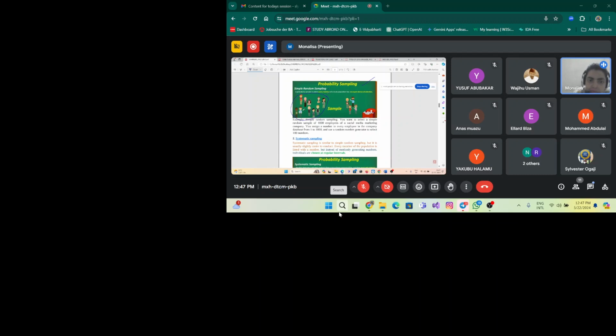Let me select this person, this person, this, and these persons are selected. Whenever I select a sample through simple random sampling, any individual or any data present in the population has an equal chance of being selected. So I can choose any, because I need 4 data points in the sample. Any individual or any data from the entire population can be chosen. So this is called simple random sampling, right?